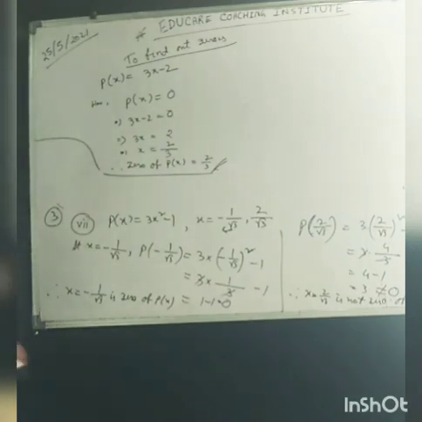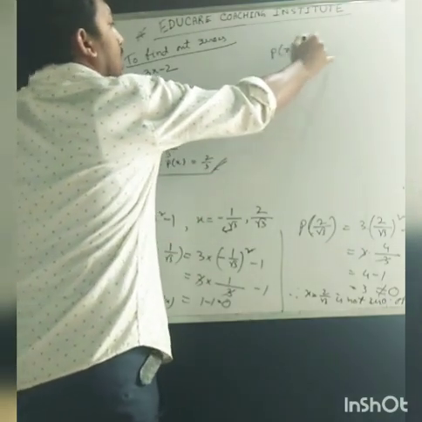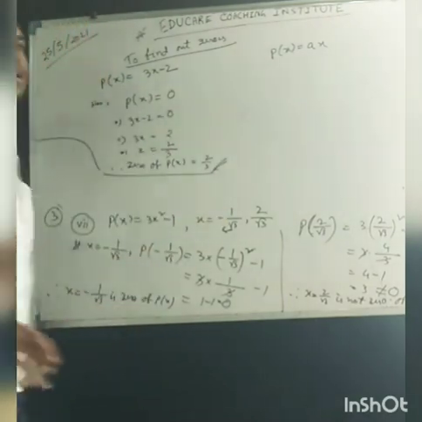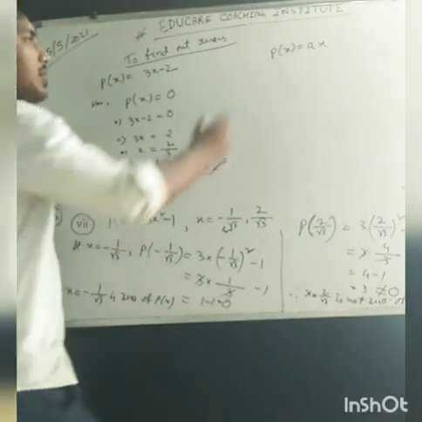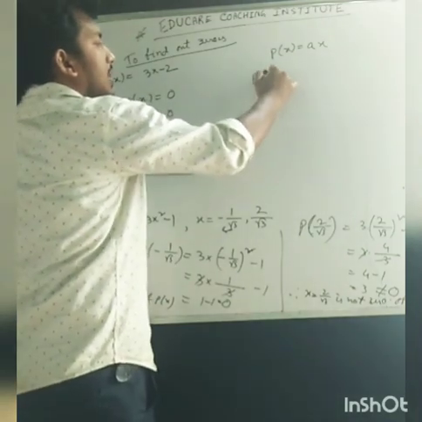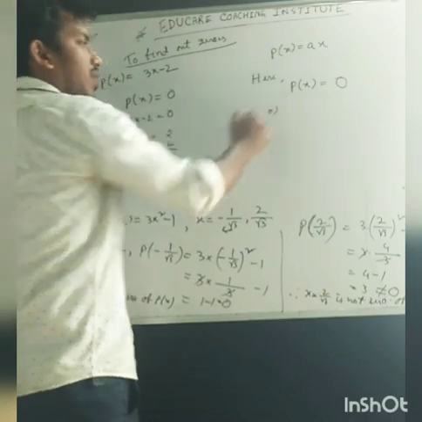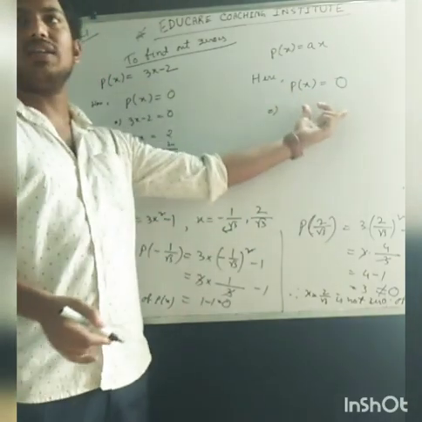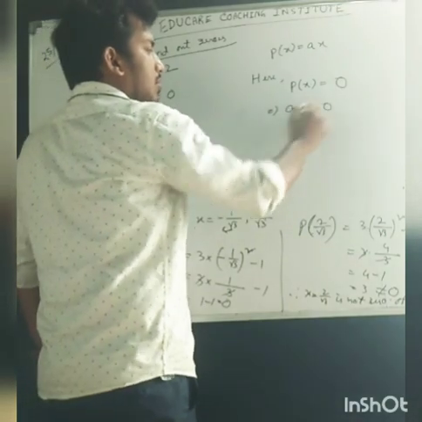And if p of x equal to ax is given, and we have to find out the zeros of the polynomial, how can it be done? Simply, to find the zero, we have to write p of x equal to 0. Then ax equal to 0.